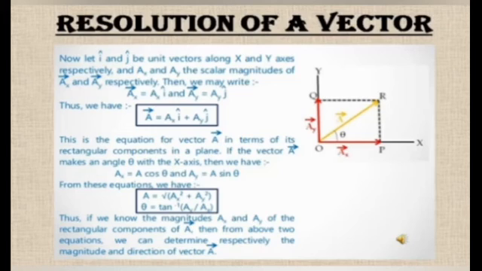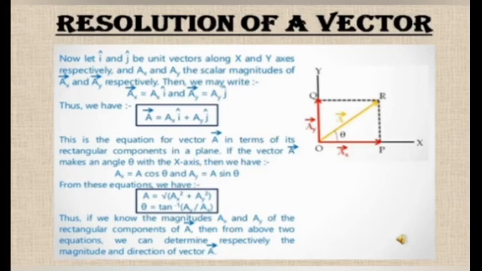Now it can be represented by the equation vector A is equal to AX i cap plus AY j cap. It means it has the magnitude AX along the x-axis and the magnitude AY along the y-axis. Now, if the resultant vector A makes an angle theta with the x-axis, then we can establish the relation between AX and A, and also between AY and A, by using trigonometric functions, and hence we get AX is equal to A cos theta and AY is equal to A sin theta.